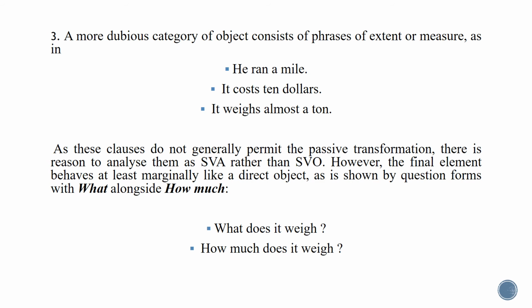I'm going to say, how far did he run? Is it clear? So this is telling us that in behavior, these noun phrases cannot be regarded as direct objects. So they are rather analyzed as SVA and not SVO. Such sentences, for these two reasons that we mentioned, are analyzed, in fact, as subject, verb, adverb, and not as subject, verb, direct object.